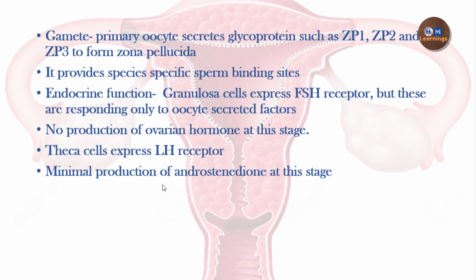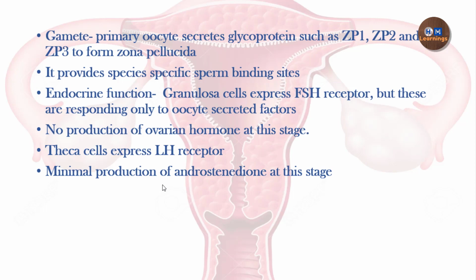Okay, so what is the gamete here? The primary oocyte. There is no change. Right now they are also arrested at prophase 1 only, and they secrete the glycoprotein to form a zona pellucida. It provides a species-specific sperm binding site.